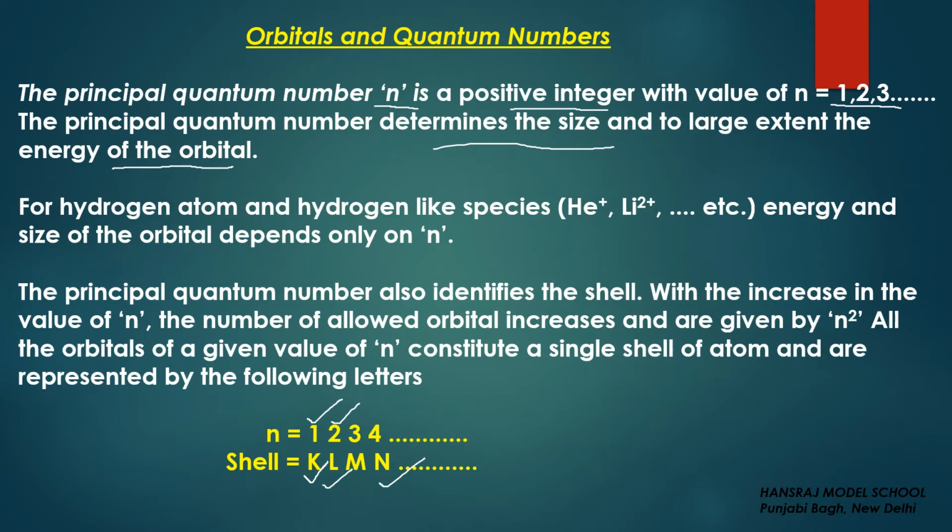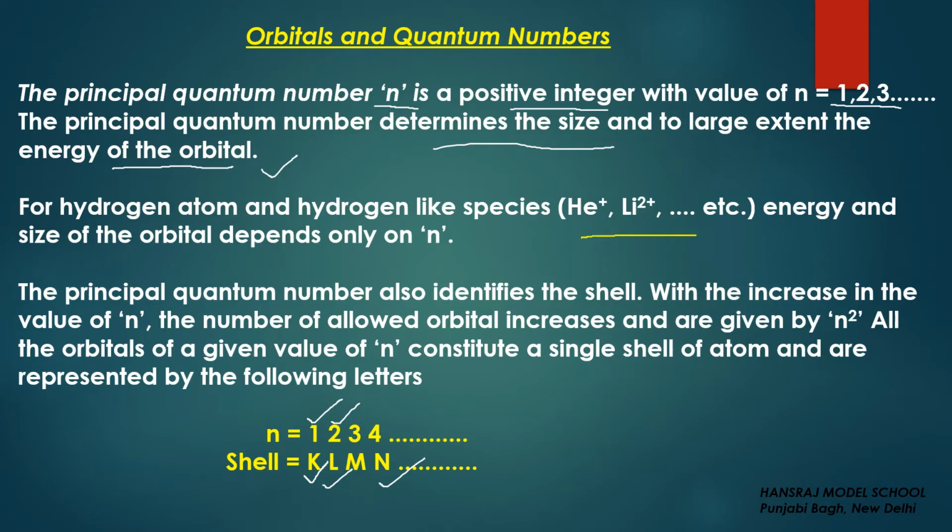And as we have read here, to a large extent it tells you about the energy of the orbital, because if I am moving from shell number 1, 2, 3, 4 away from the nucleus, the energy will keep on increasing. And for hydrogen atom and hydrogen-like species, as I told earlier, hydrogen-like species means those which have a single electron system.